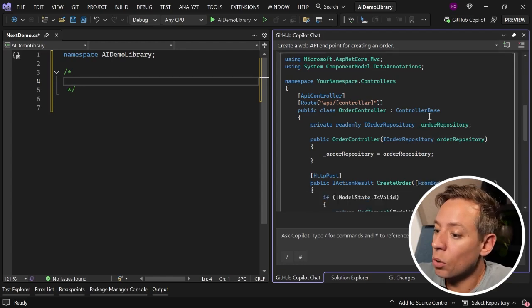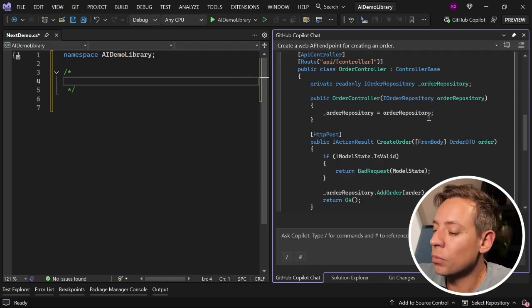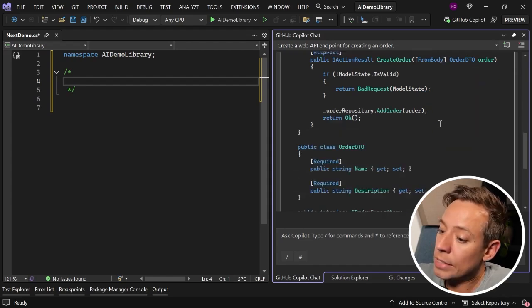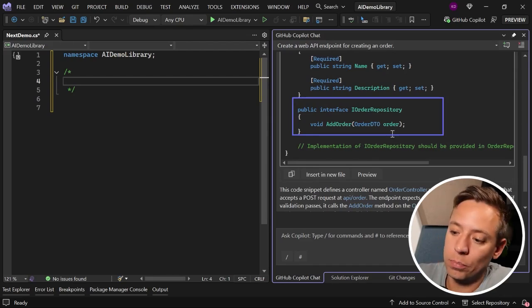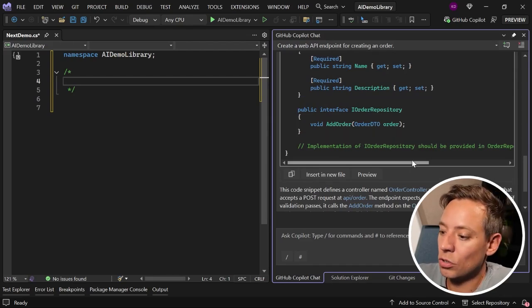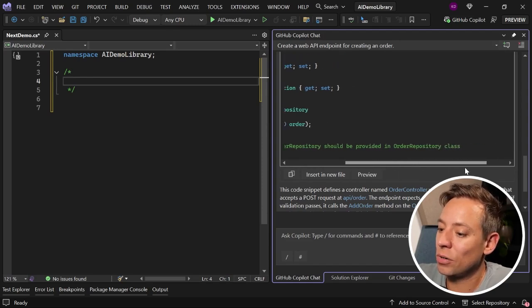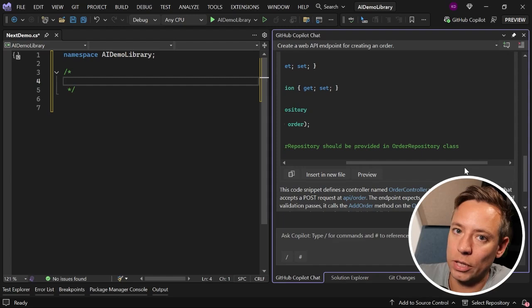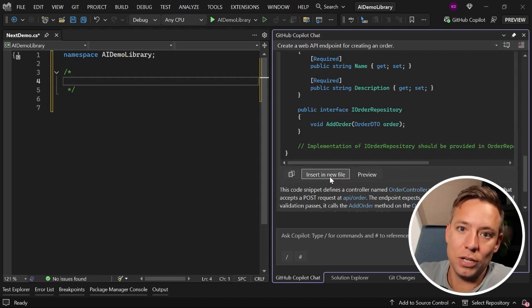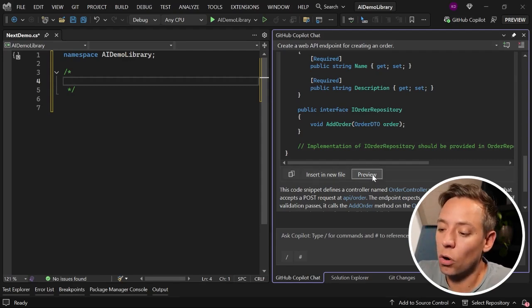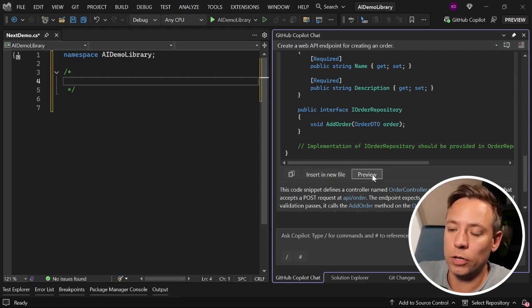But next to that, most of what I asked, not everything, but most of what I asked is in here. This time, including the DTO directly and including the order repository interface definition. It also states that the implementation of iOrder_repository should be provided in the order repository class. So apparently it didn't have enough info to generate that. Nevertheless, this is much better than what we had without setting the stage. I can now just copy the code, insert it in a new file here, which is a nice way of working with GitHub Copilot Chat, or preview it in the currently open file.